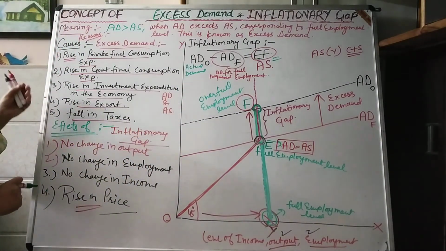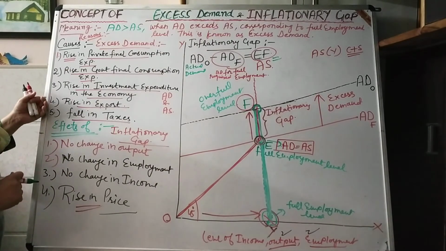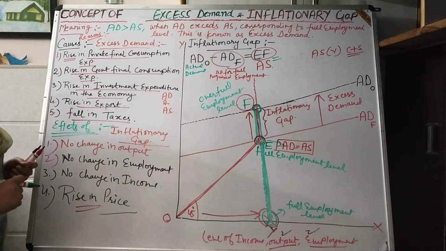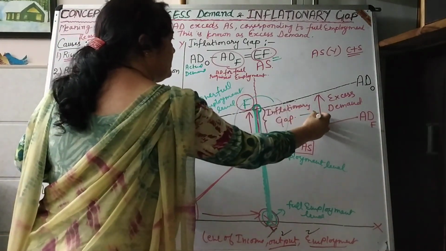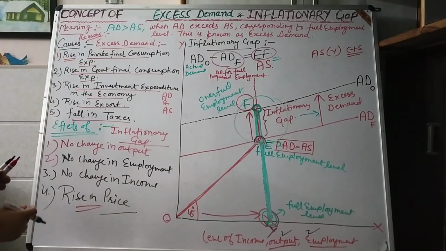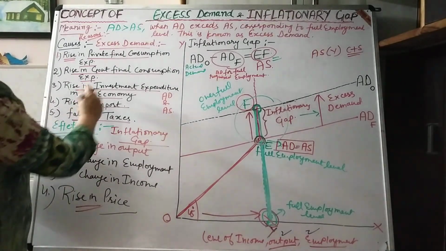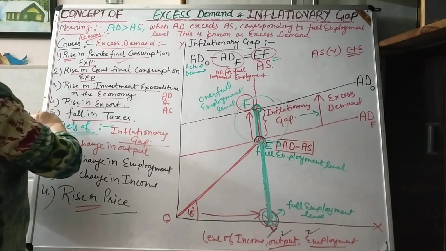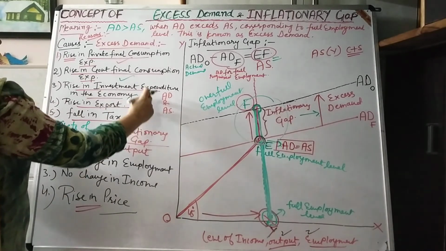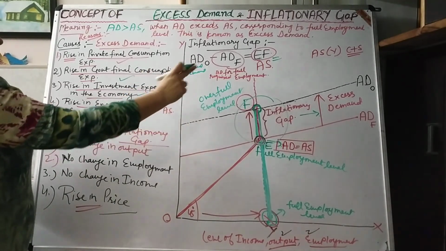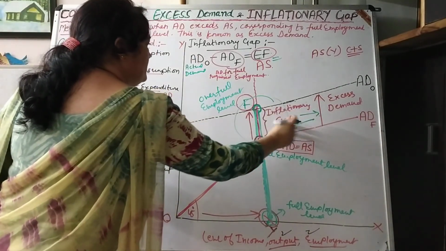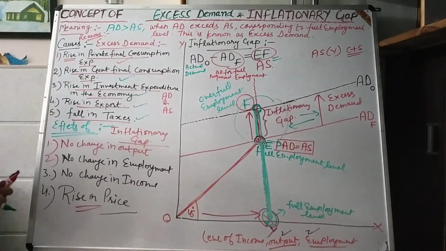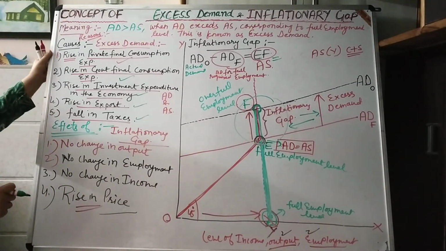So that's all regarding this topic of excess demand and inflationary gap in the economy. The main cause of inflationary gap is excess demand. First of all, there will be excess demand in the economy, and these are the main causes of excess demand. First of all, these causes occur, then there will be excess demand in the economy, and this excess demand causes inflationary gap in the economy. So in this way we can explain the concept of excess demand or inflationary gap.